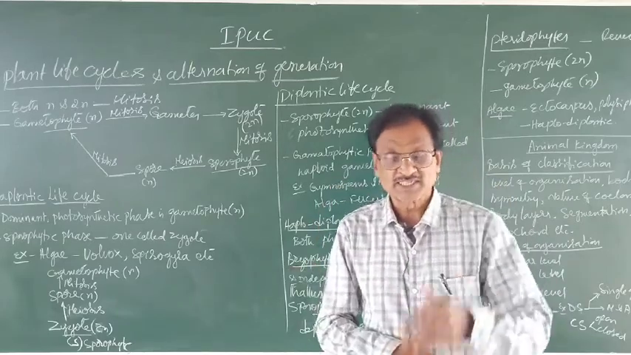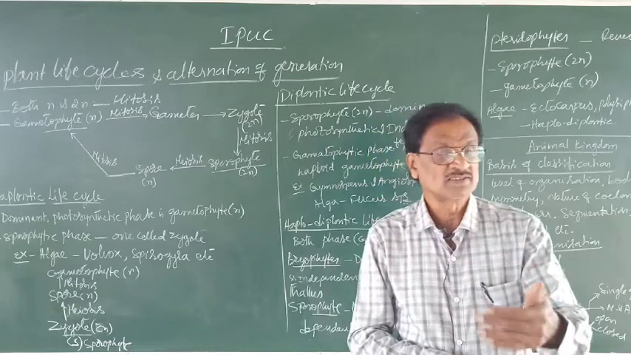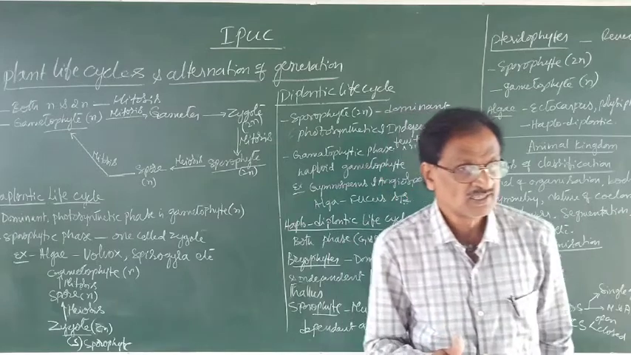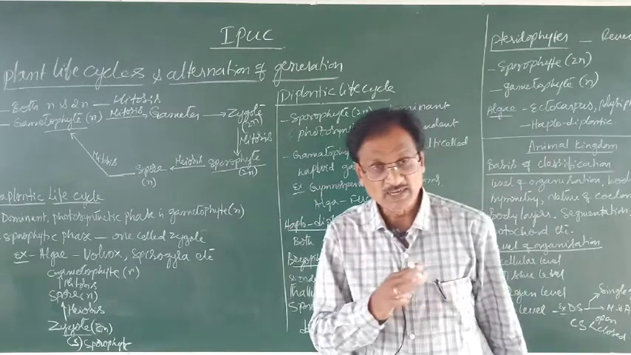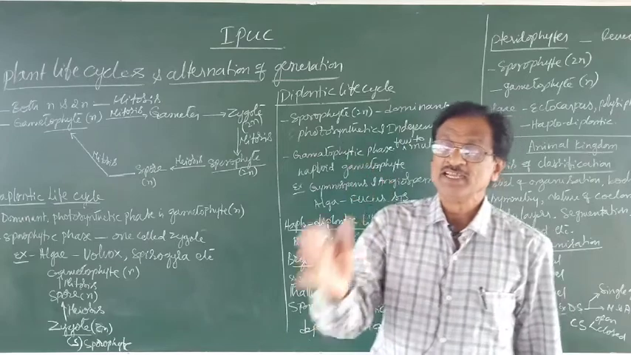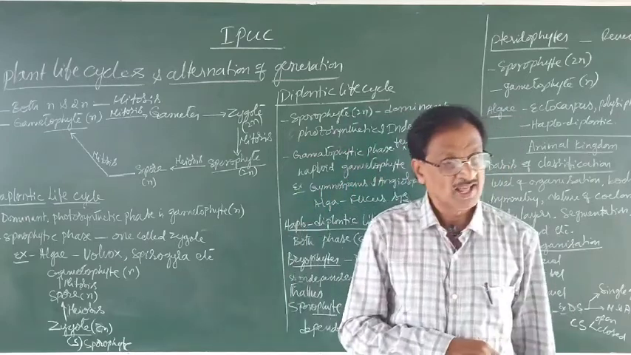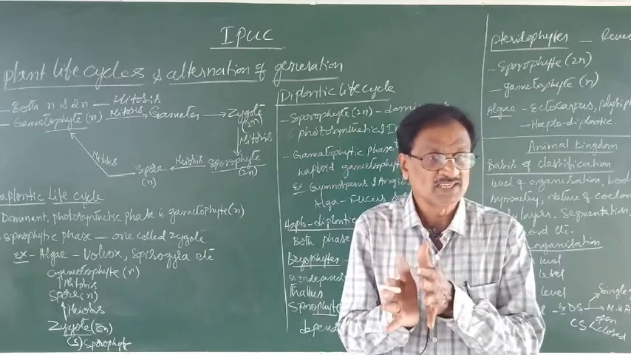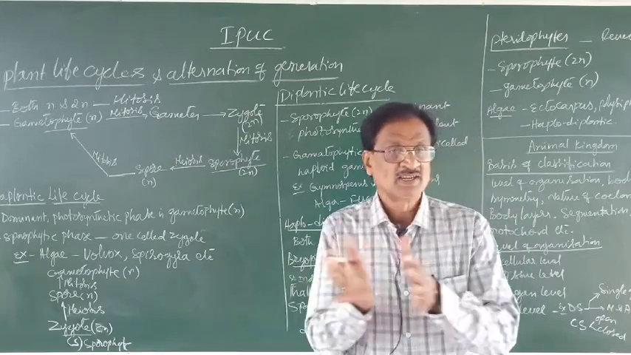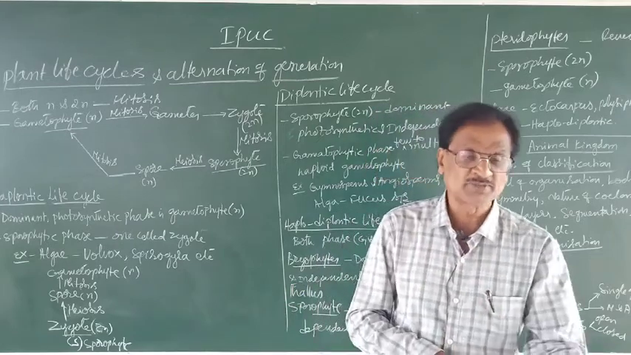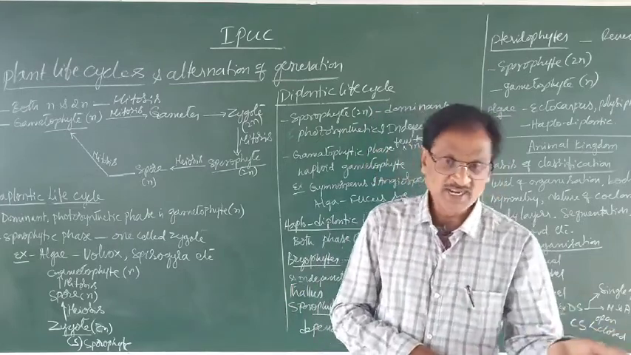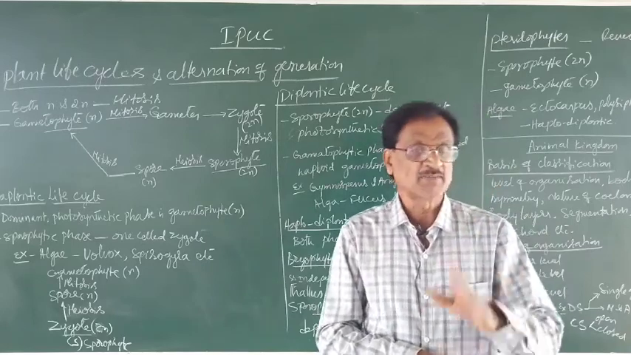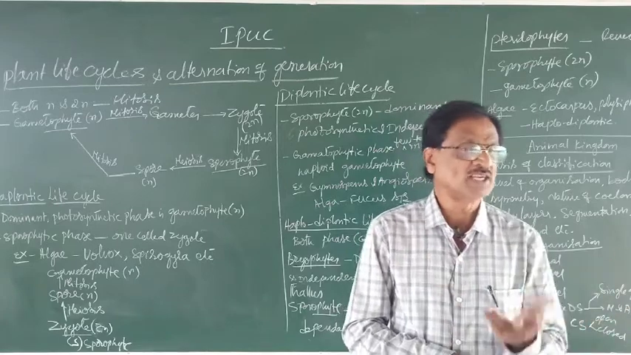Except the flower, the entire plant body is what? The sporophyte. Thereby the sporophytic phase is what? Dominant. Whereas the gametophytic phase is constricted, or confined only to the flowers of the plant in case of the angiosperms. In case of gymnosperms, of course, the male and the female cones, that is the sex organs, represent the gametophyte. The rest of the body is what?